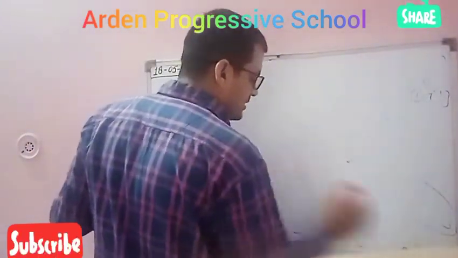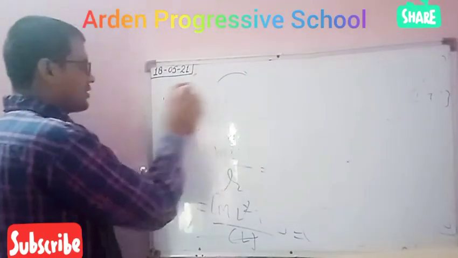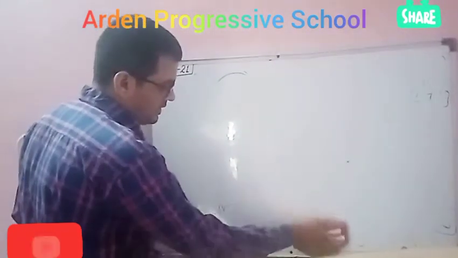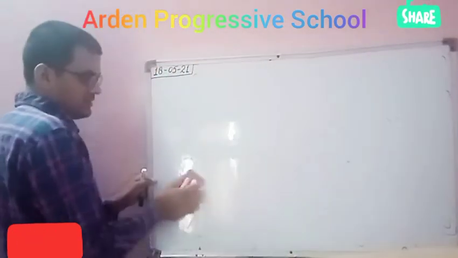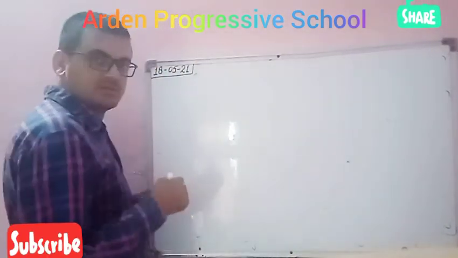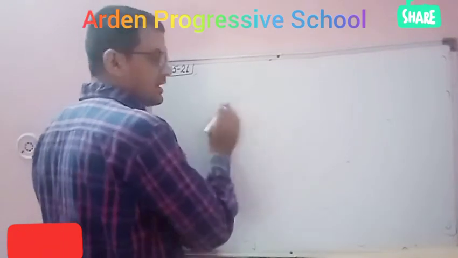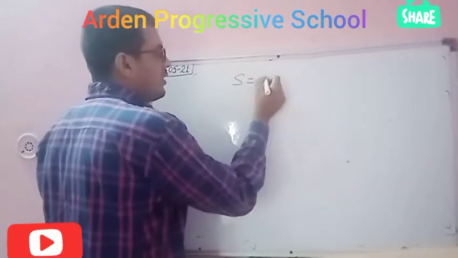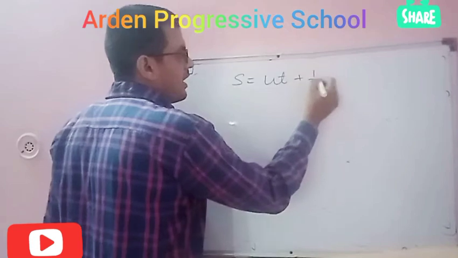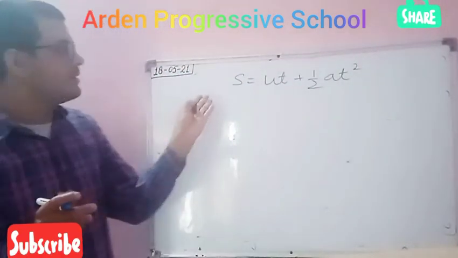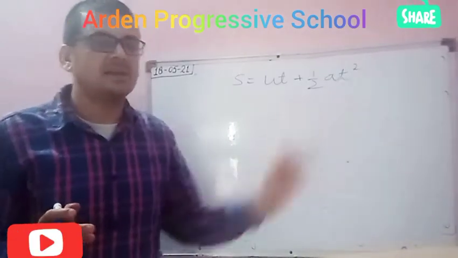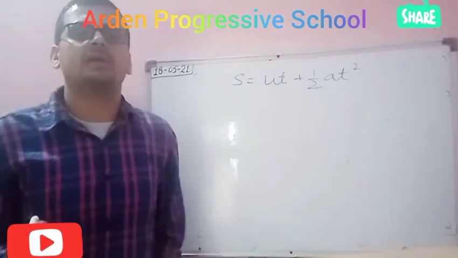Student, I am taking a very simple example, the equation of motion. You have studied it in class 9th and you will study it again in 11th. What is the second equation of motion? S equal to ut plus half at square. We have to check it dimensionally, whether it is correct or incorrect.